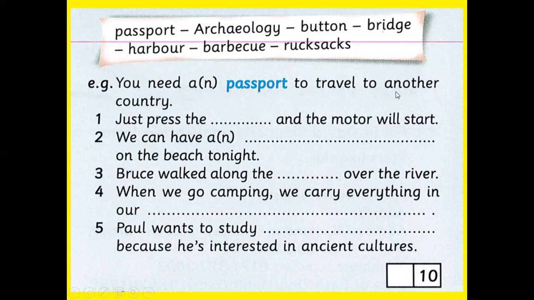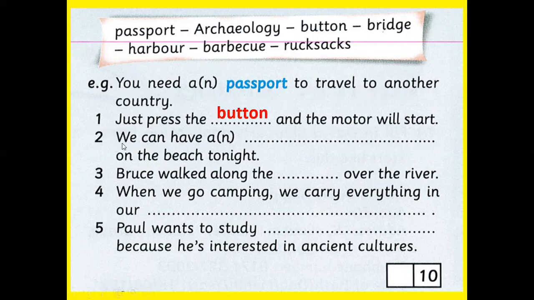So here we have the example. You need what to travel to another country? You need a passport. You need a passport to travel to another country. Number one, just press, put your finger on the button. Good. And the motor will start. So press the button.